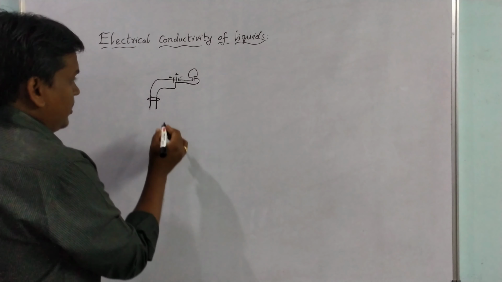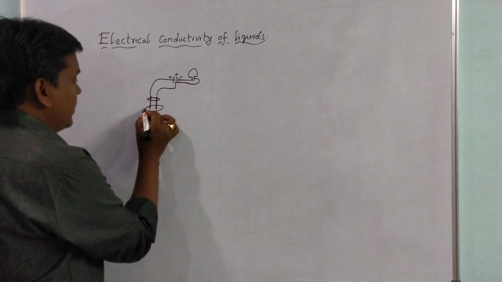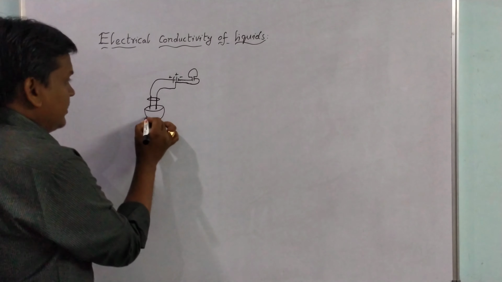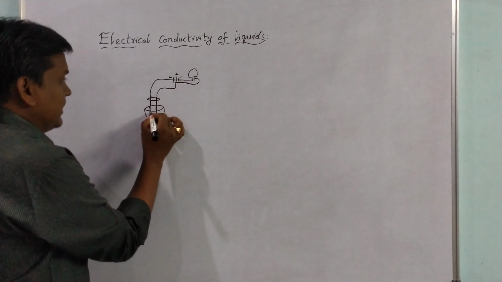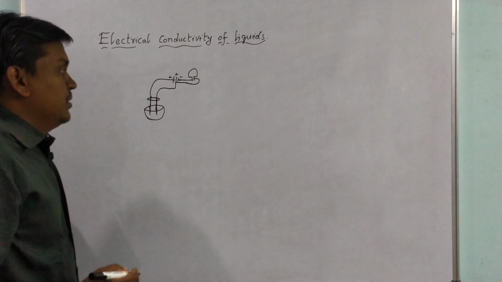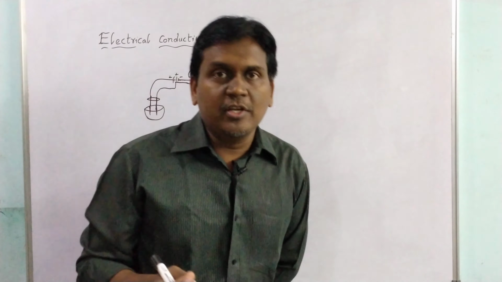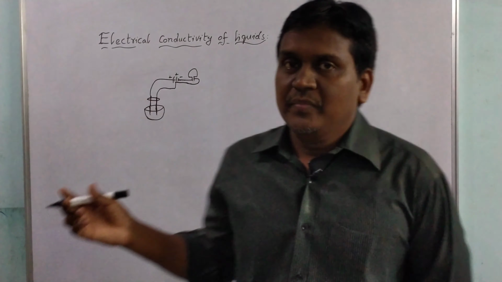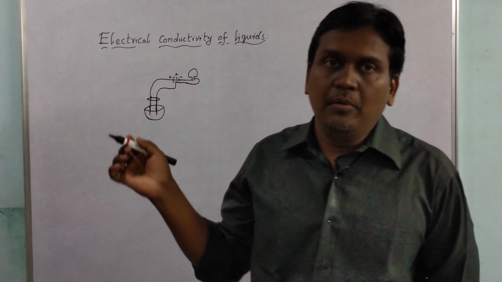So to make it close, what we will do is we will take a small bowl. In this bowl we will consider some liquids. If the liquid is a conductor and is able to conduct electricity, then the circuit will be closed and the bulb will glow.